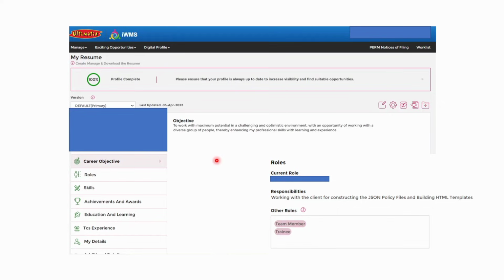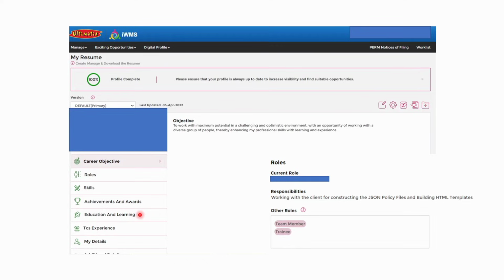You have to add multiple skills. There are many options that you can add. Okay, so make sure that you fill your skills as well, and you can add your achievements and awards. I think the achievement award section is only added by TCS by default, so you cannot change that, I guess. Again, education and learning, I think this is again added by default. It is taken from the next step portal after you join TCS.